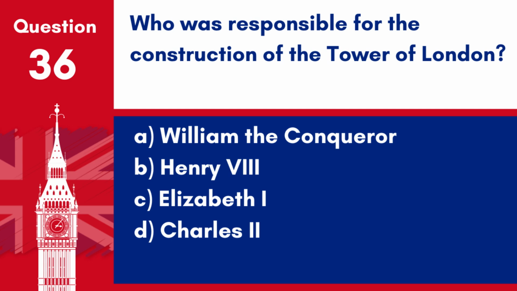Question 36. Who was responsible for the construction of the Tower of London? A. William the Conqueror. B. Henry VIII. C. Elizabeth I. D. Charles II. Answer A. William the Conqueror. William the Conqueror was responsible for the construction of the Tower of London, which began in the late 1060s as a demonstration of Norman power.